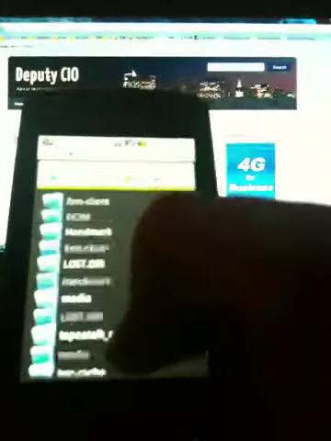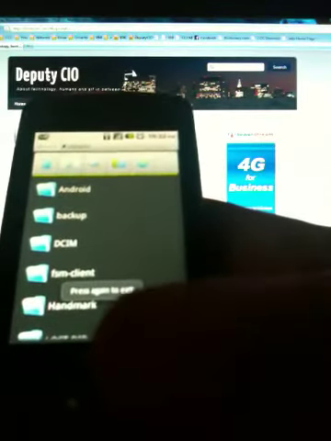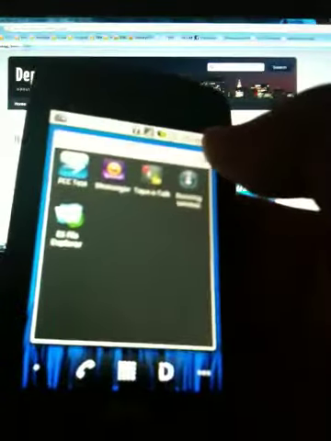One of them is ES File Explorer right here, and the other one is TapeATalk. TapeATalk is a voice memo recorder. It's a very good one. It has great reviews, and it records in Wave, which is a Windows audio format, and ES File Explorer is very useful for browsing the SD card. Also the phone flash memory, but I wouldn't encourage anybody not proficient enough to go in there because you can possibly mess up the phone.